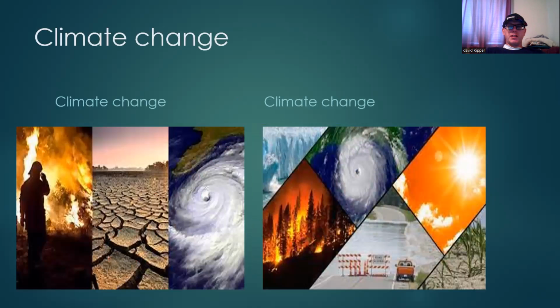Climate change, we've talked about this a lot. So just look at the images, and we're thinking of how weather is changing in the long term. Okay, so in today's world, we're thinking about the world getting hotter, but in the past, the world went through climate change as well, and the world got colder.